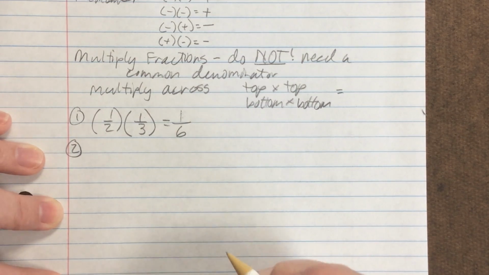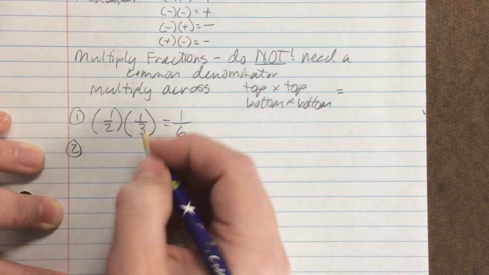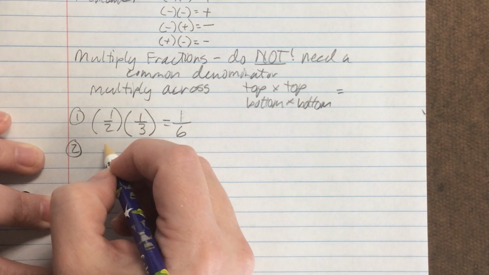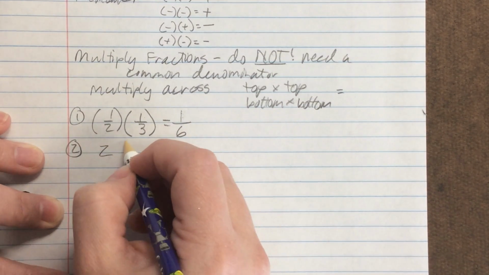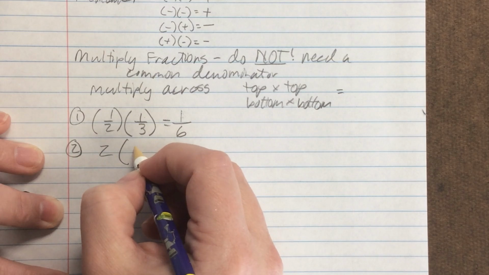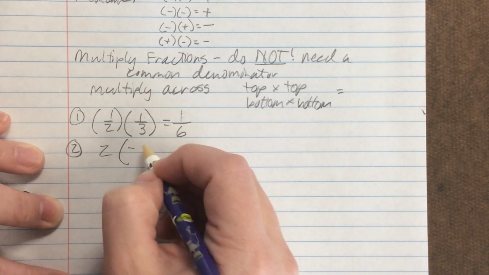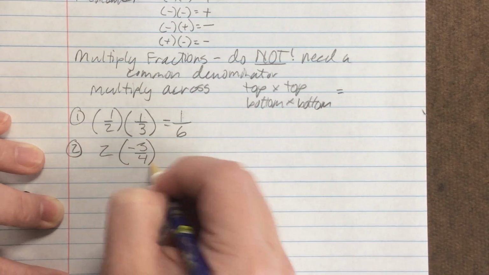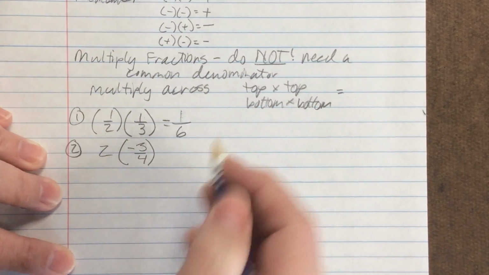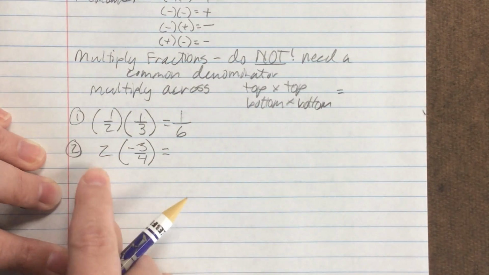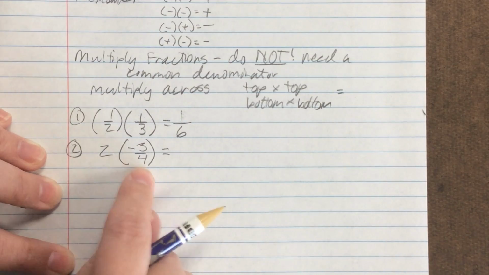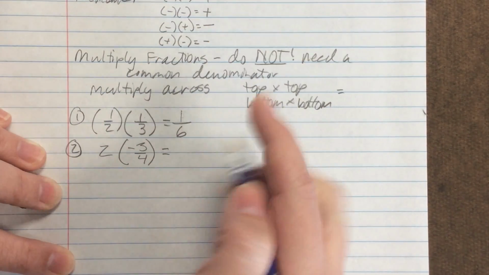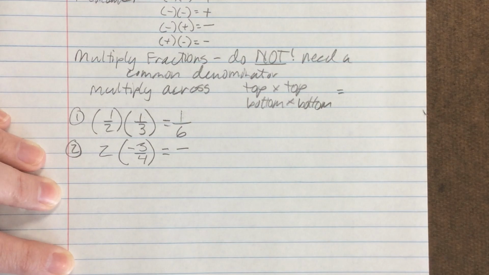Let's throw in some negatives and some other things you might see. First of all, sometimes you might see a whole number multiplied to a fraction. So we've got positive 2 times negative 3/4. Before we do anything else, we have a positive times a negative. That answer is going to be negative. Let's just get that out of the way. Now we don't even have to think about it.